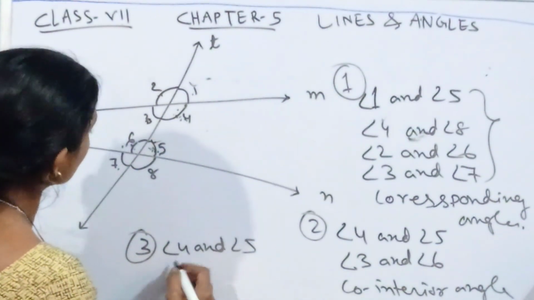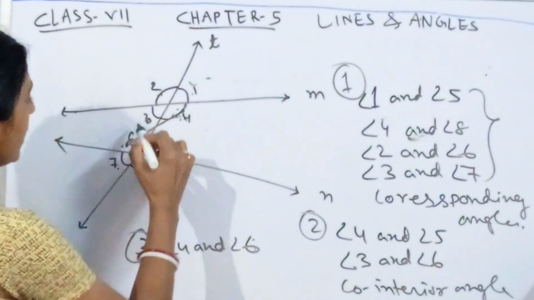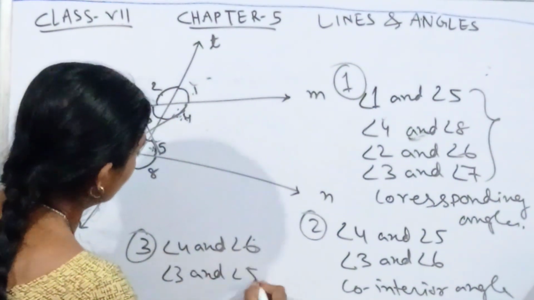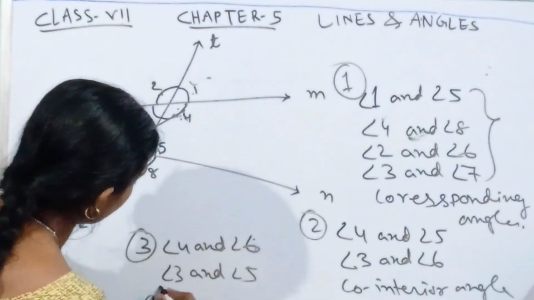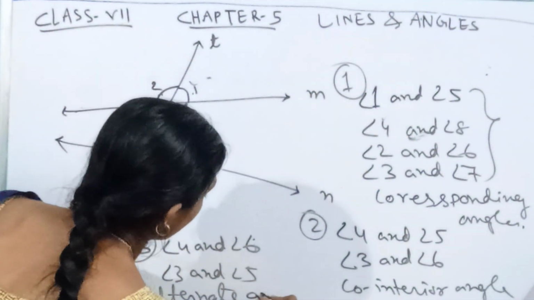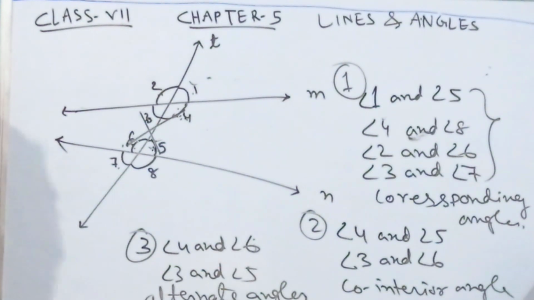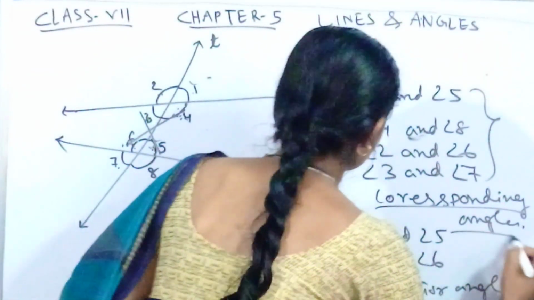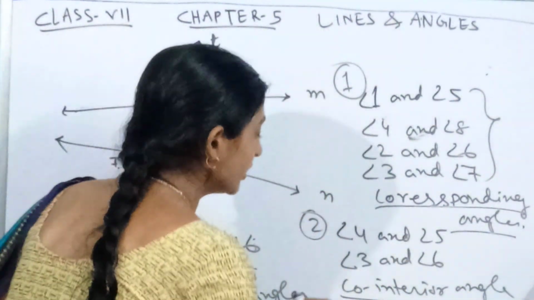In the third group we will write angle 4 and angle 6, these two, and those two, angle 3 and angle 5. They are called alternate angles. So these are the main groups we have segregated here. The first one, corresponding angles. Second one, co-interior angles. And third one, alternate angles.